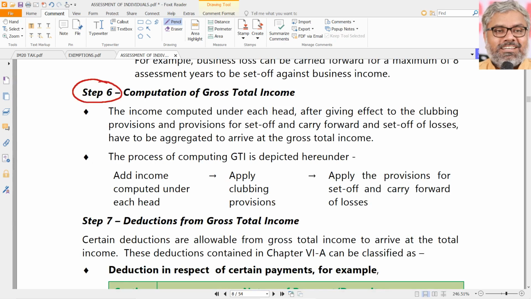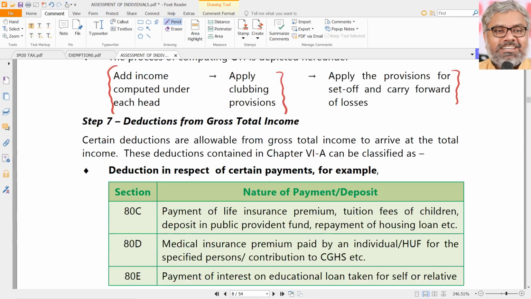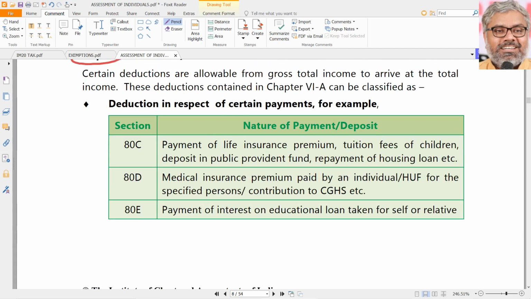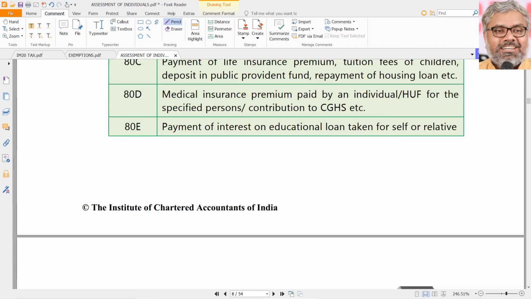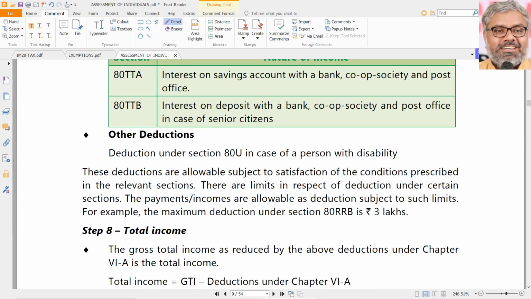Then you compute the gross total income. How do we do that? Same way. First add incomes computed under each head, then apply clubbing provisions, then apply set off and carry forward if applicable. After we get the gross total income, the next step will be to give Chapter 6A deductions. There are many deductions, you need to remember them from that chapter. Here is only a summary of them. Some of them are given as examples. That's all.